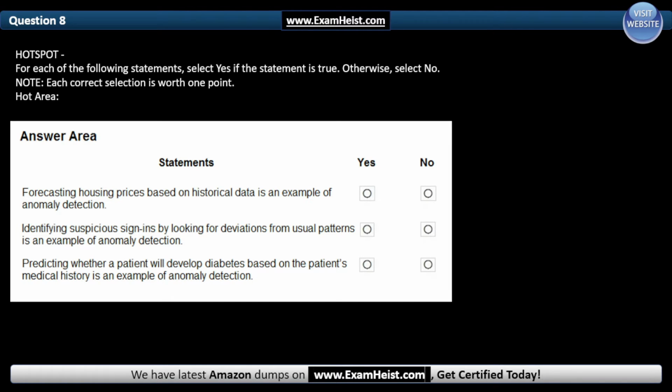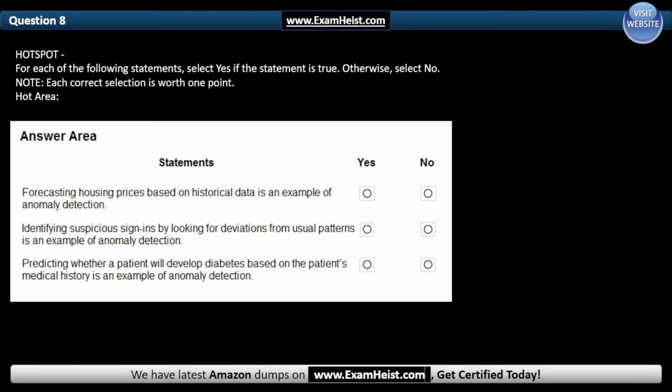The correct answer is no. On to the next one: identifying suspicious signs by looking for deviations from usual patterns is an example of anomaly detection. The correct answer is yes.